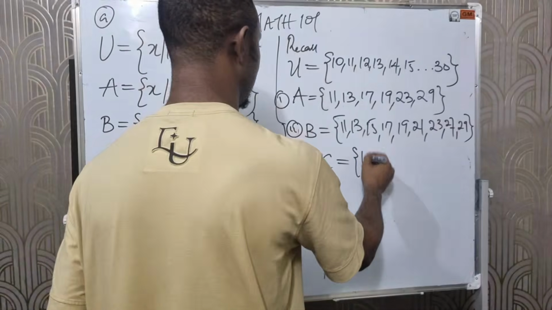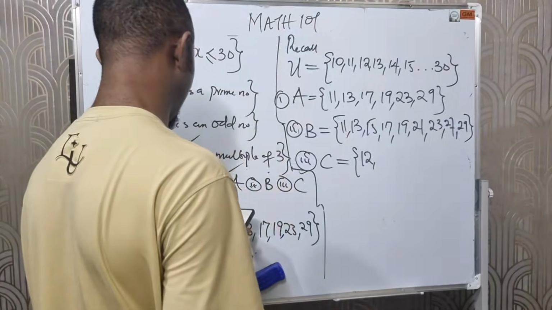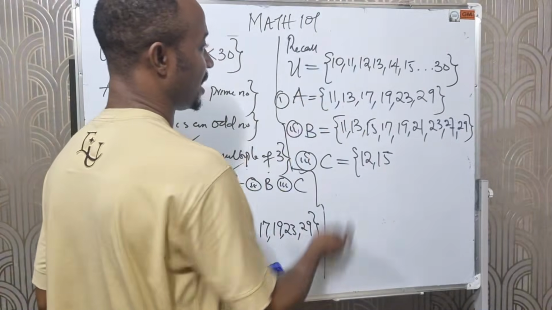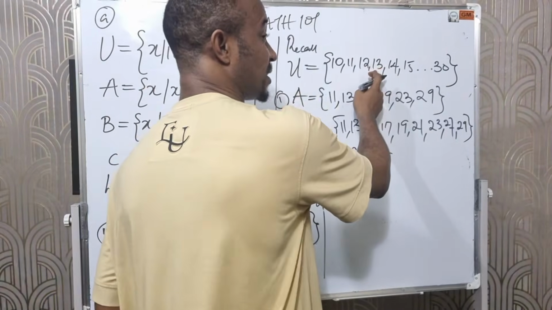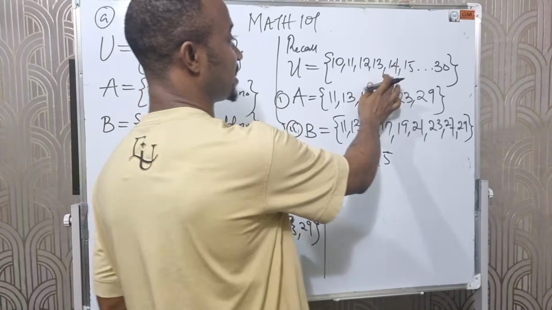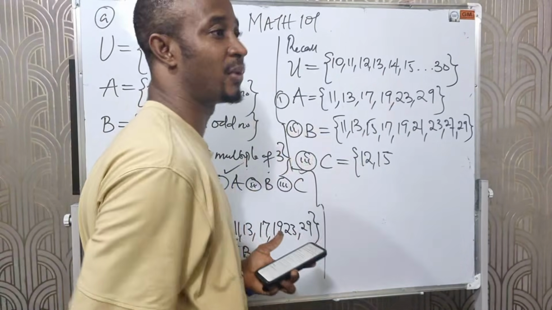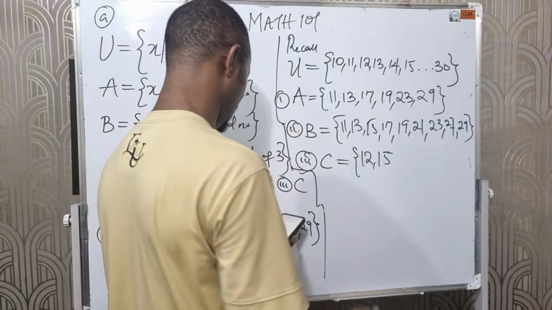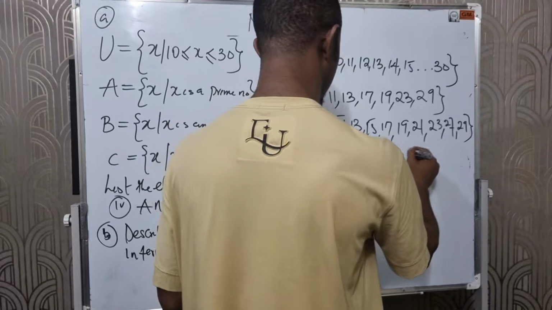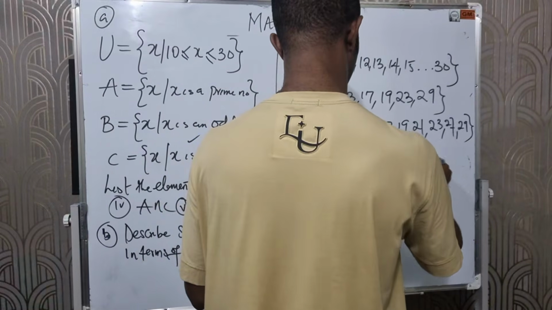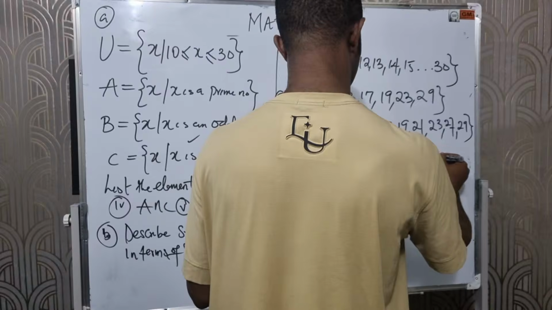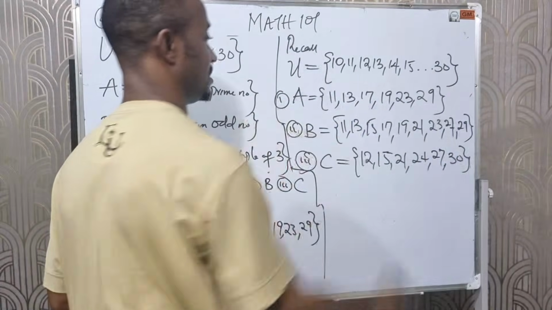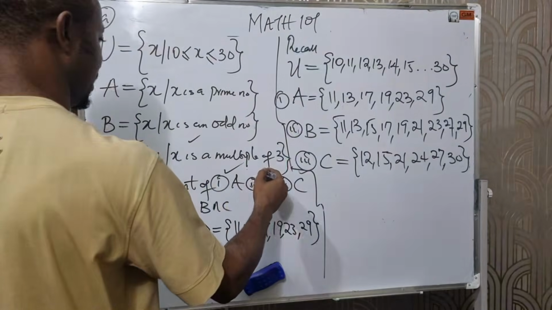So 12 is a multiple, followed by 15. After 12, we have 13. 13 is not a multiple of 3. 14 is not, but 15 is. Numbers that we can divide by 3 are multiples of 3. So 12, 15, followed by 18, 21, followed by 24, followed by 27, followed by 30. 30 itself is a multiple of 3. So we have solved A, B, and C, right?